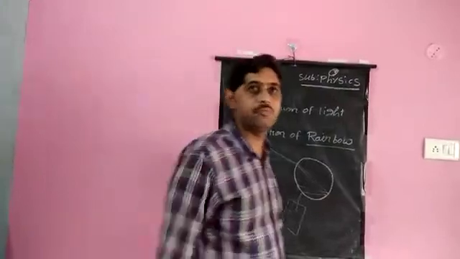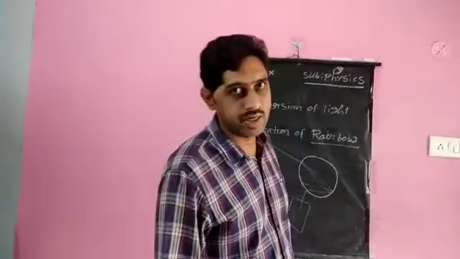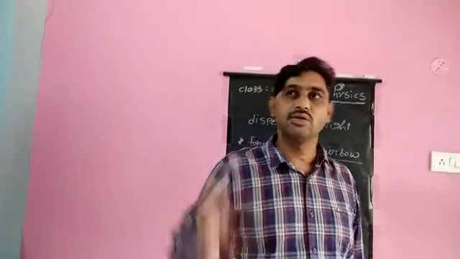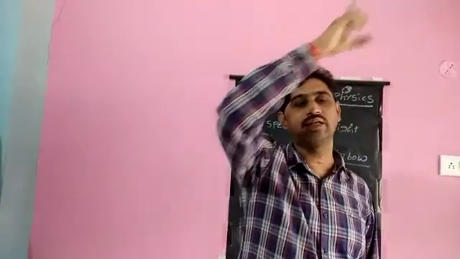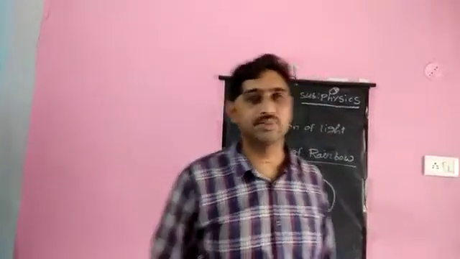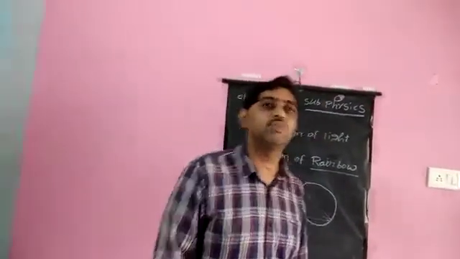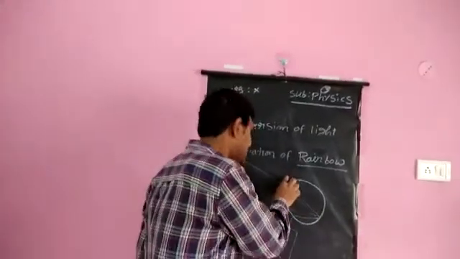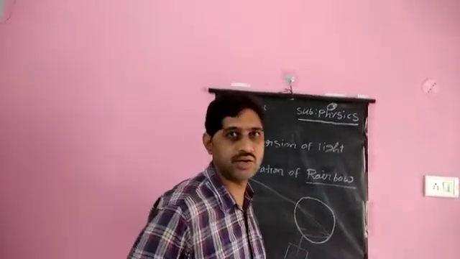We will observe the rainbow immediately after a rainfall. The water droplets are present in the atmosphere, and at the same time the sun should also be present. The sunlight enters the water droplets suspended in the atmosphere. These water droplets act like a prism, so they split the white light into 7 constituent colors.